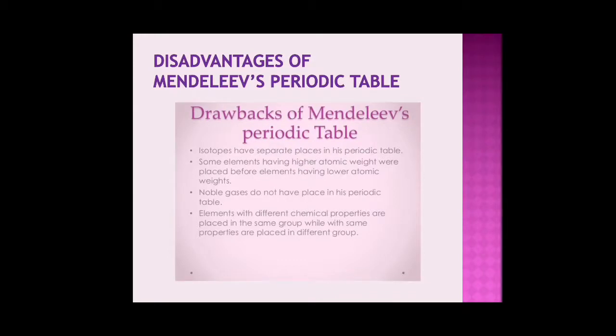Next, some elements having higher atomic masses were placed before elements having lower atomic weights. Noble gases had no place in his periodic table then, but they were later added into a new column. Elements with different chemical properties are placed in the same group while elements with the same properties are placed in different groups. Since the basis of the table was atomic masses, many things had not worked in his favor. All these things were taken care of when the modern periodic table was made.